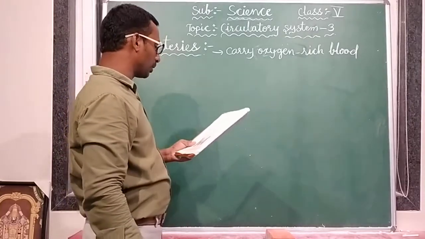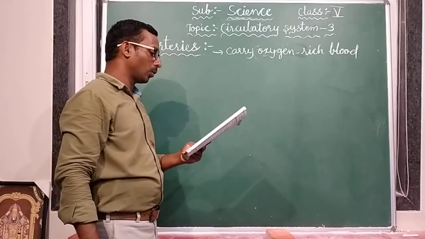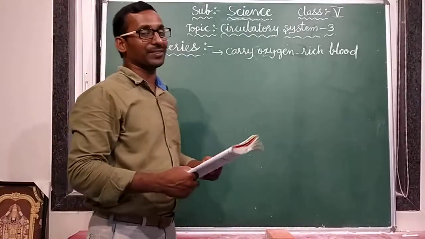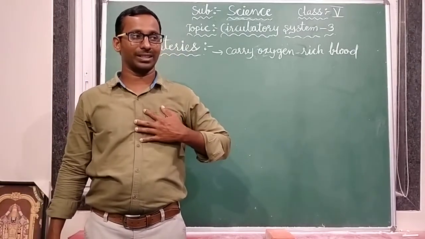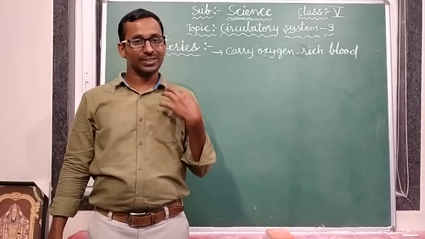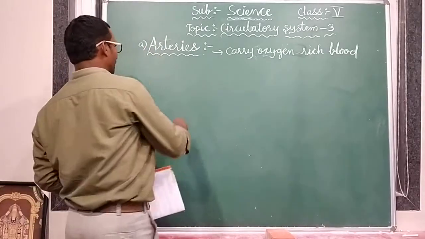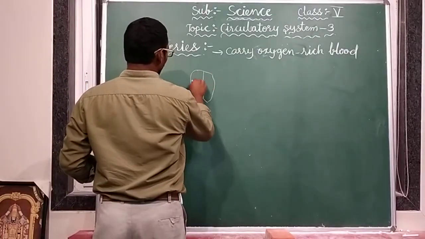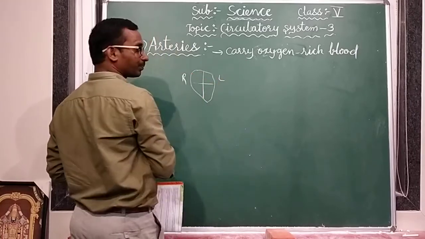They transport blood from the left side of the heart to the whole body. See, left side. Which side is there? Heart, left side. So in our heart four chambers are there. Like this our heart is there. Four parts are there. Okay, this is left side, this is right side.